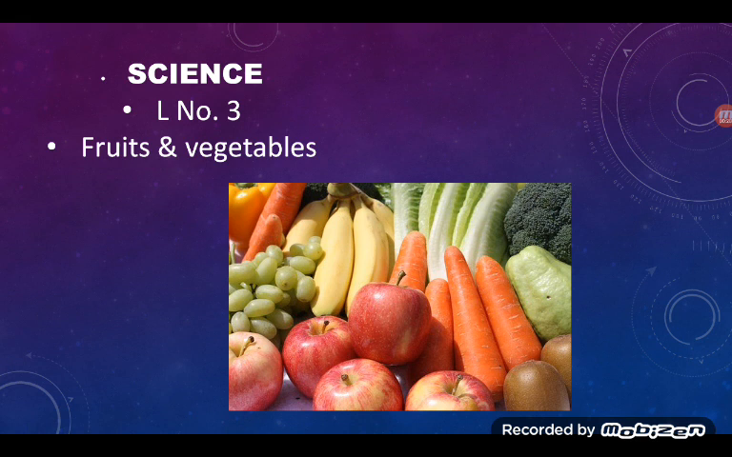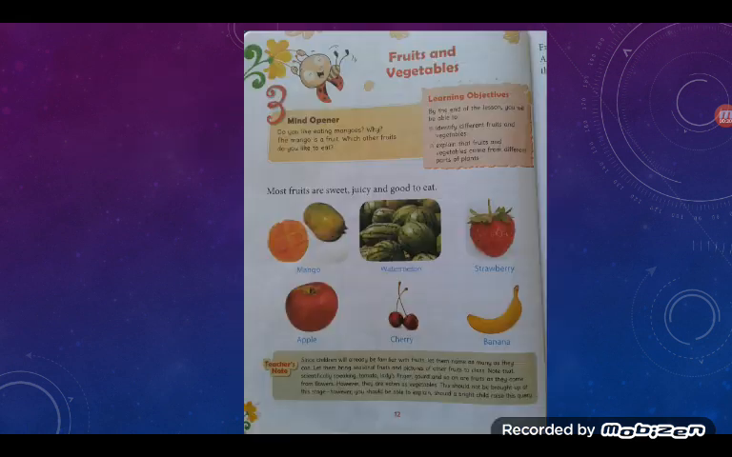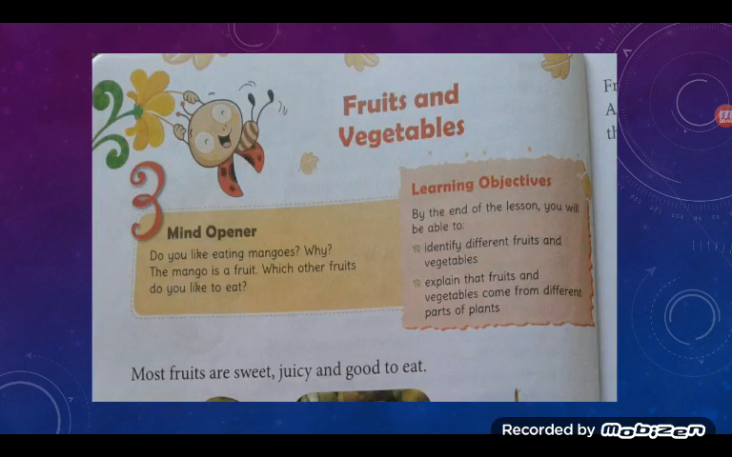See children, this is your Science Ahead book. It is page number 12. While reading, how do we read? Page number 12, lesson number 3, fruits and vegetables. Now first we will read yellow box. Mind opener means whatever I tell you at the beginning of the lesson.